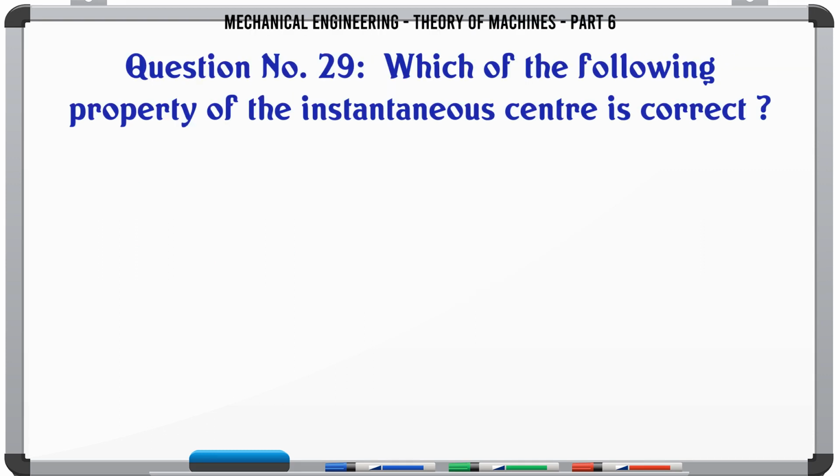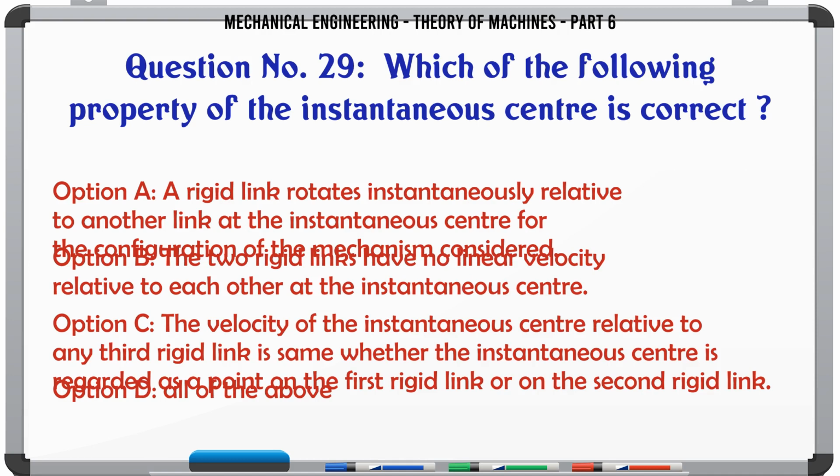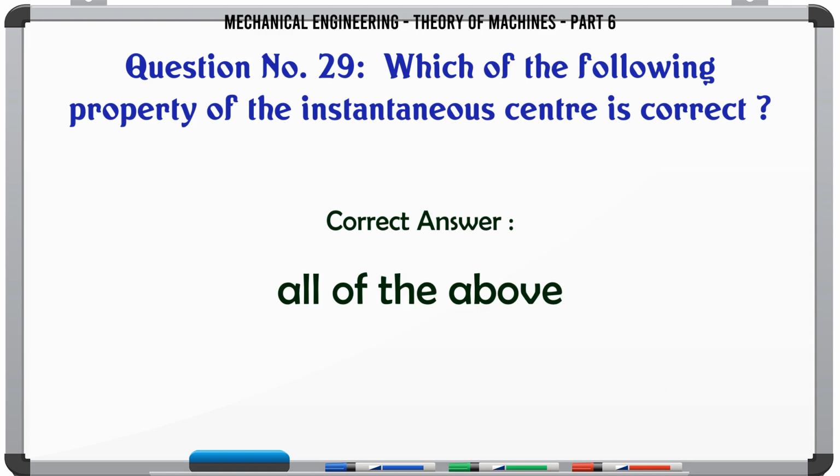Which of the following property of the instantaneous center is correct? A. A rigid link rotates instantaneously relative to another link at the instantaneous center for the configuration of the mechanism considered. B. The two rigid links have no linear velocity relative to each other at the instantaneous center. C. The velocity of the instantaneous center relative to any third rigid link is the same whether the instantaneous center is regarded as a point on the first rigid link or on the second rigid link. D. All of the above. The correct answer is all of the above.